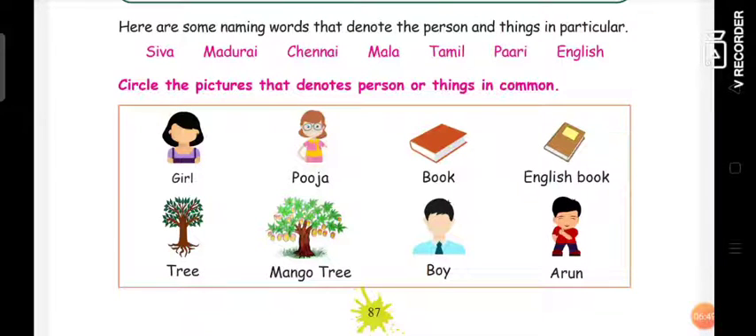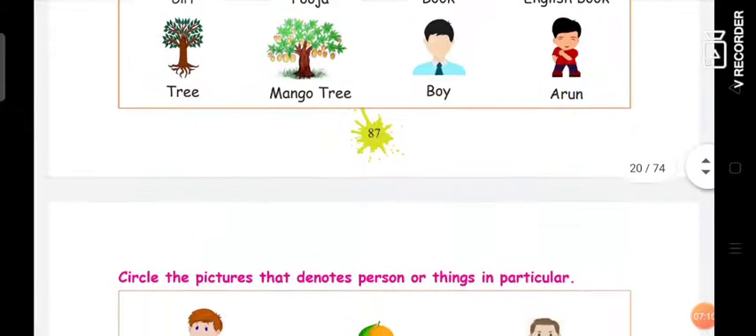Tree. Tree is a common noun. Mango tree is not a common noun; it comes under proper noun. So circle tree. Boy. Boy is a common noun, whereas Arun is not a common noun. You have to circle boy. So girl, book, tree and boy you have to circle. All these are common nouns. Okay, shall we move to the next part?